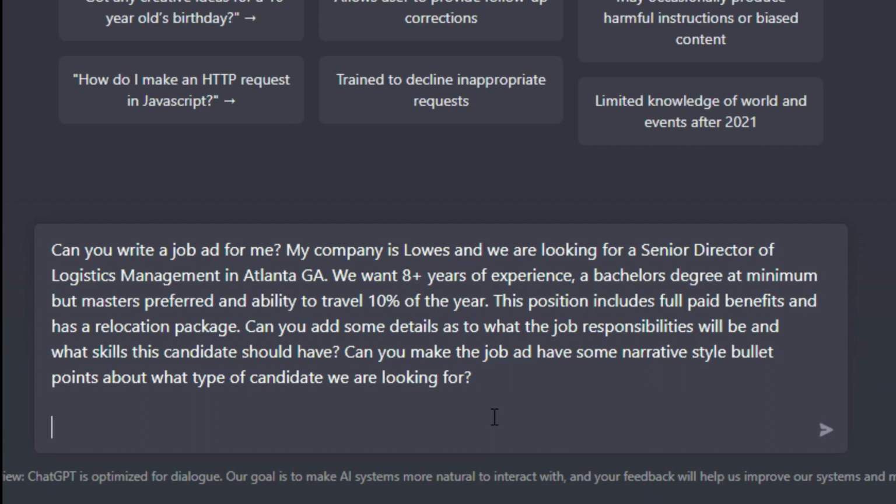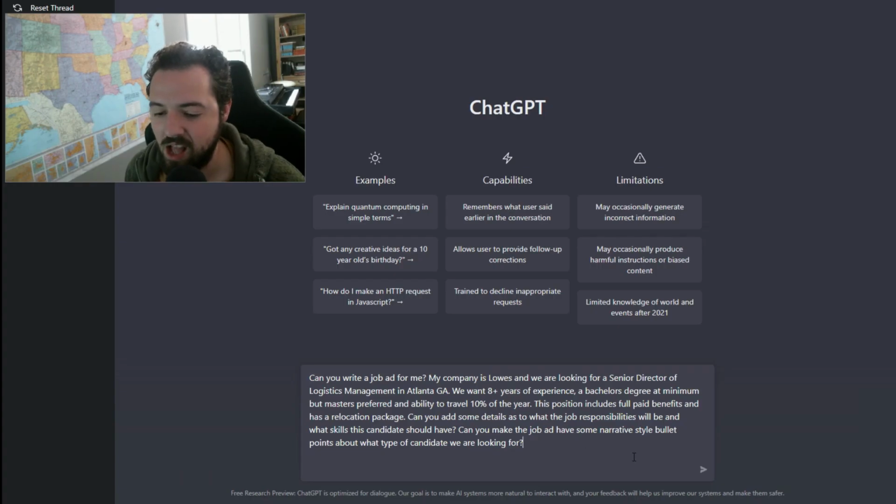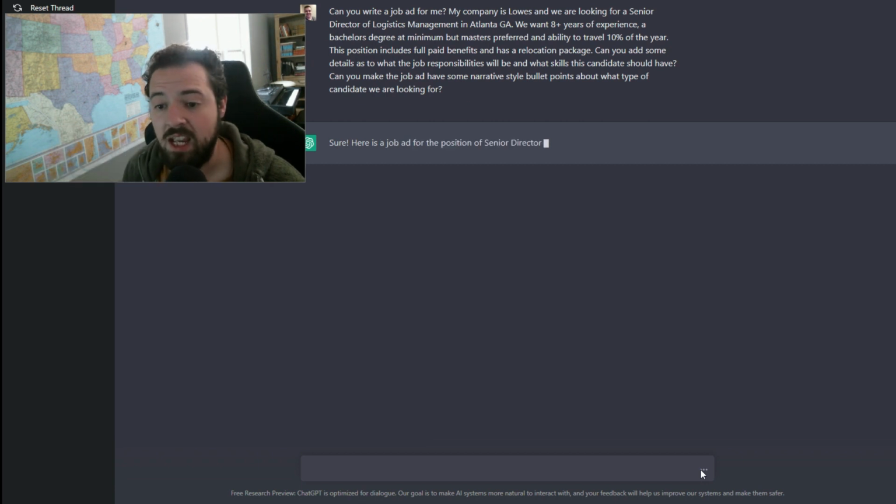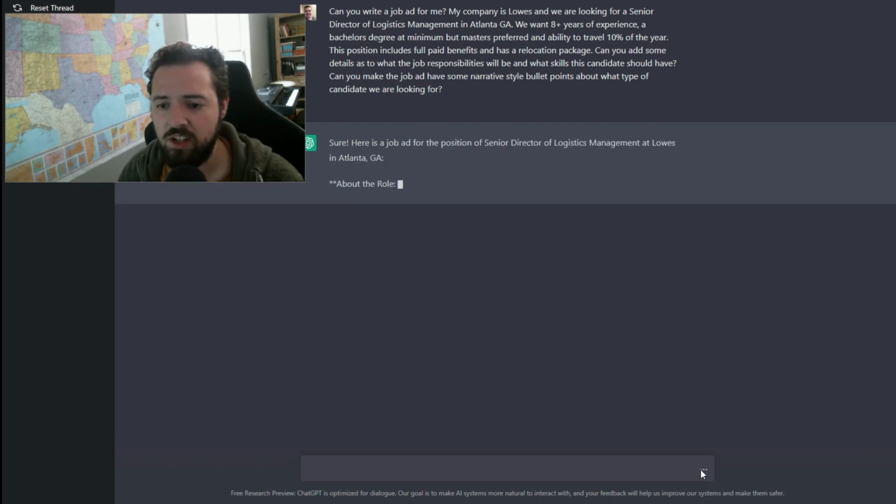But the next thing we're going to look into is how we can write a job ad. So if you're a recruiter and you want to automate writing your job ads, you could say, hey, can you write a job ad for me? My company is Lowe's, just making this up, and we're looking for somebody to do senior logistics management in Atlanta. We want these qualifications. And I said, hey, could you make the job have some narrative style bullet points about what type of candidate we're looking for? So I'm going to paste that in, and it's going to say, yeah, sure, here's a job ad.